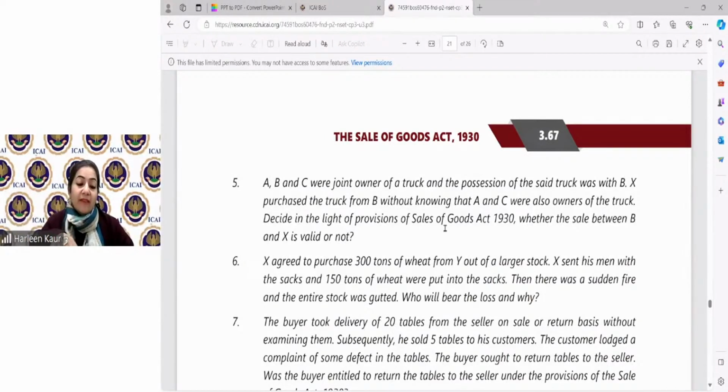Beautiful answers given by everyone that yes, it's a joint ownership and the sale is valid because all the valid points given over there have been satisfied. He was having the possession of the goods. The buyer is not aware at the time of sale that this person, Mr. B, has no authority to sell. So there is nothing like that. He's holding it with the consent of A and C. He's having the possession. All these points are clear. Therefore, this is a valid sale.